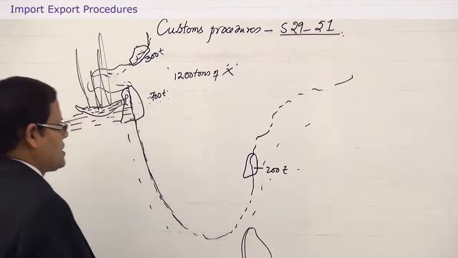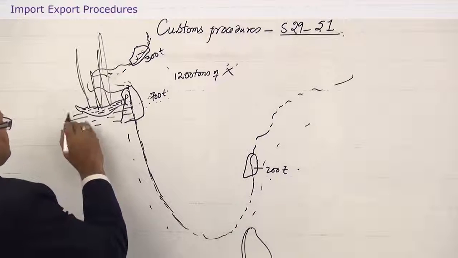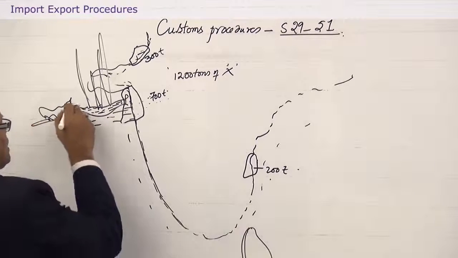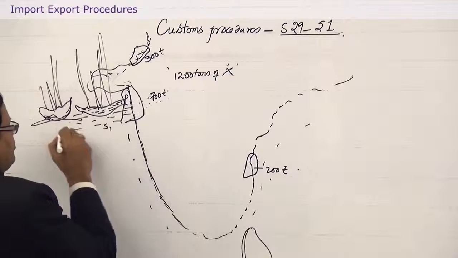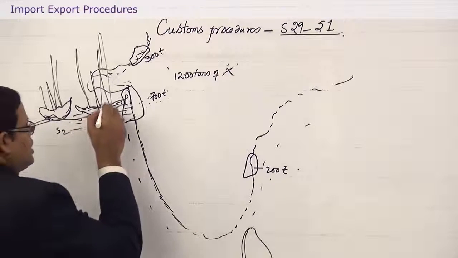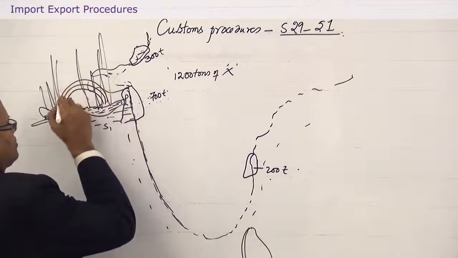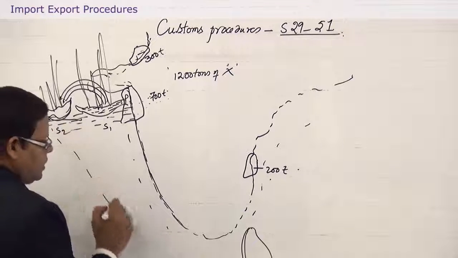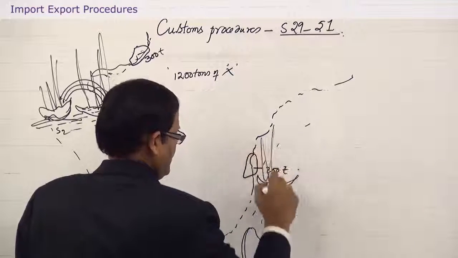Okay, and at the same time these 200 tons, the remaining 200 tons, what it plans to do is there will be some other ship, say S2. So these 200 tons will be transferred, delivered to another ship, and this ship number 2 will reach and give delivery at Chennai.